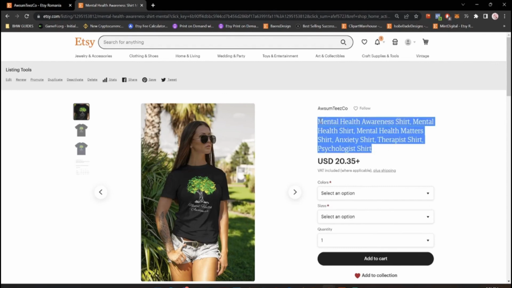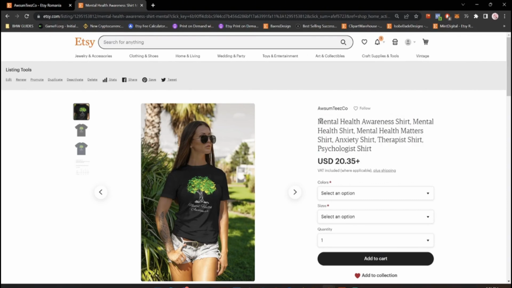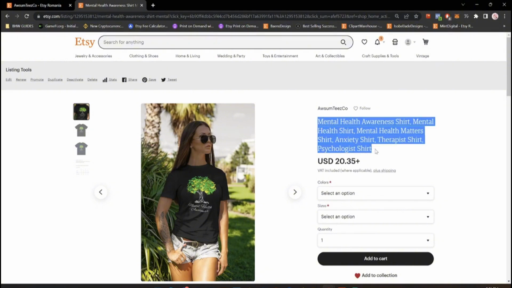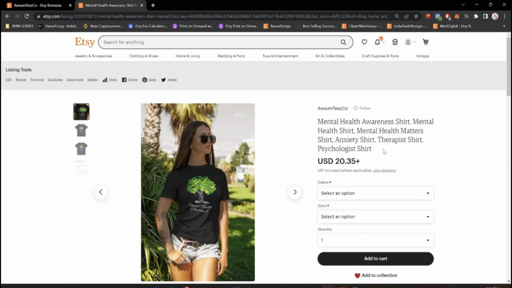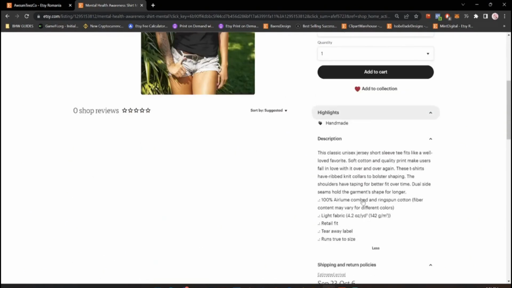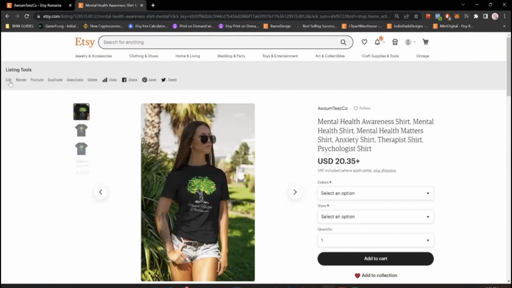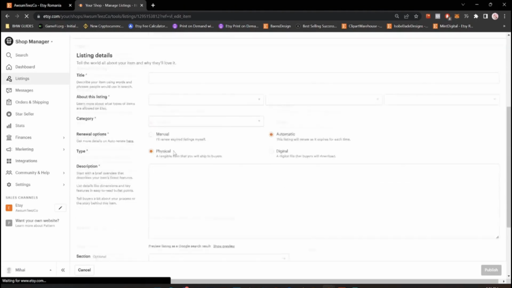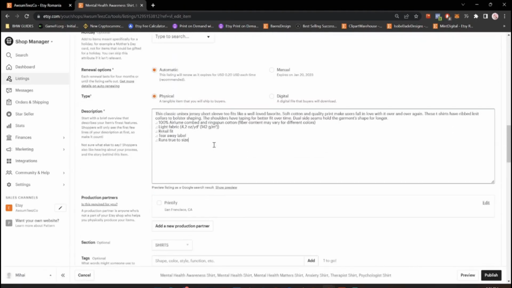That's why everyone does this and it mentions 10,000 keywords. I'm just joking, not 10,000, but you got the idea. That's why everyone mentions so many keywords in the title. This helps them out to bring traffic for as many keywords as possible that fit their actual niche. So now we will just edit these keywords in the description as well. So I will just click edit. And at the end of the description, this is a feature that Etsy mentioned recently. So you have to mention the keywords that are using the title in the description as well.